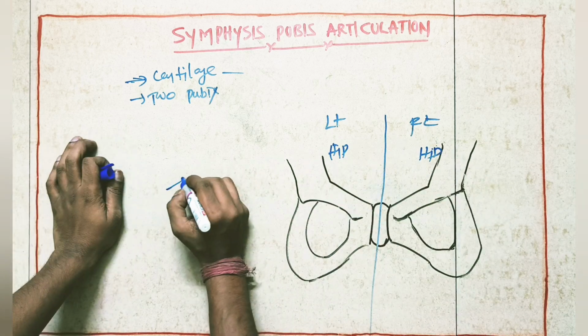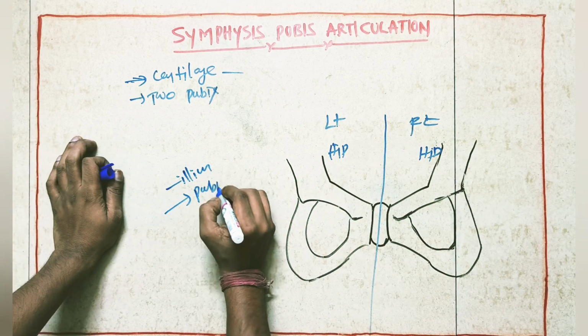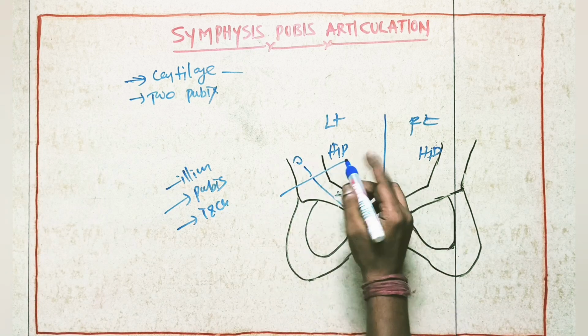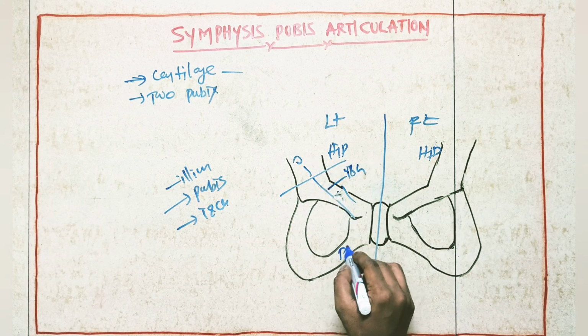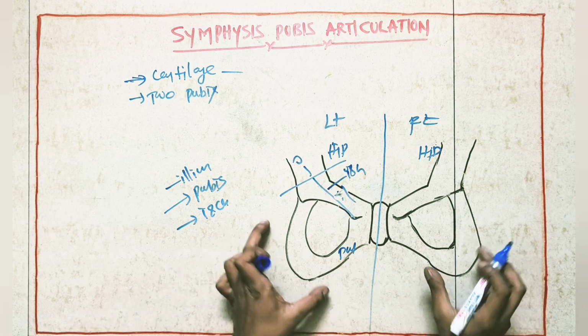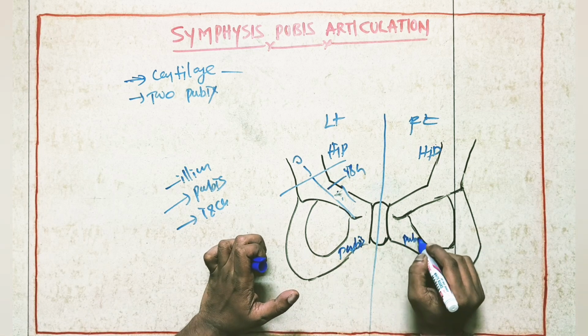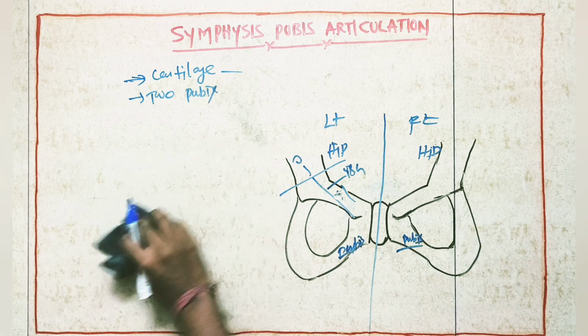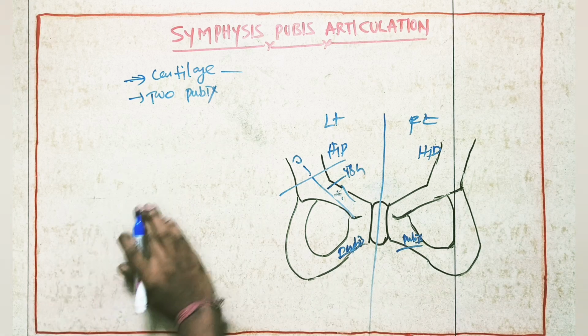So here, as we know, parts of the hip bone: ilium, pubis, and ischium. Here this is the ilium. Here posteriorly we can see the ischium. So this is our pubis. It is a joint which is going to be present between two pubis bones. This is one pubis bone. So this is a cartilaginous joint. It is going to form between the two pubis bones of both hip bones.